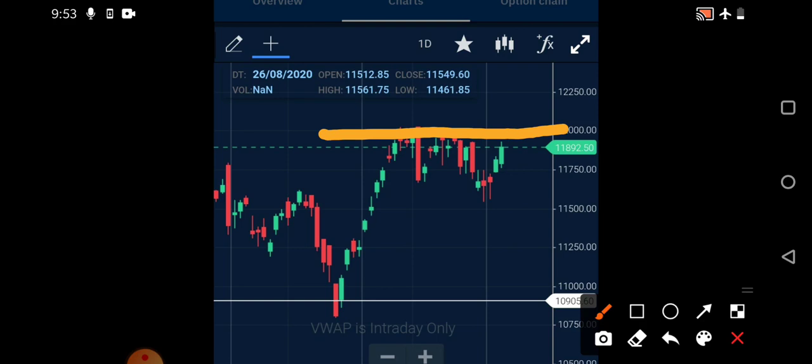If we see what the supports are, 11,750 is right now a very good support for it.